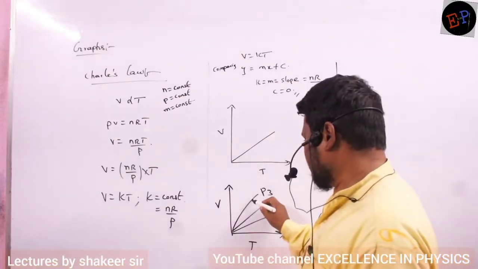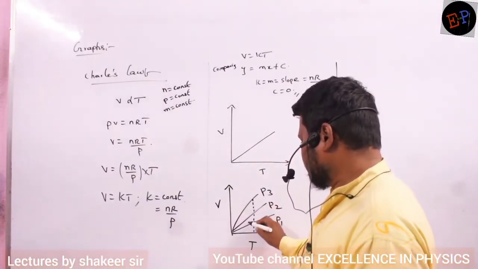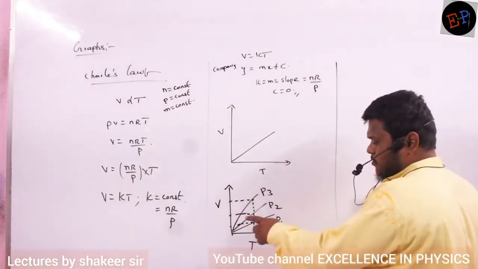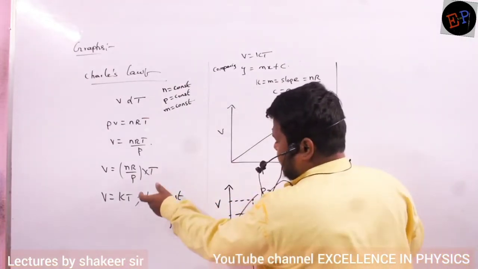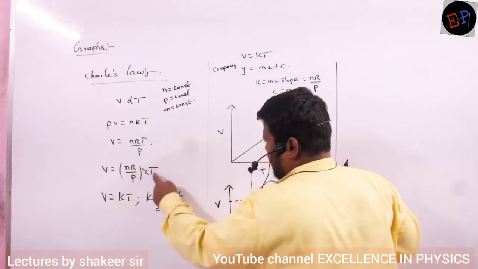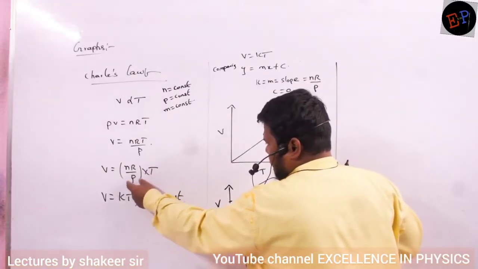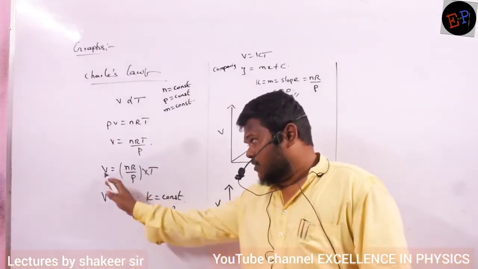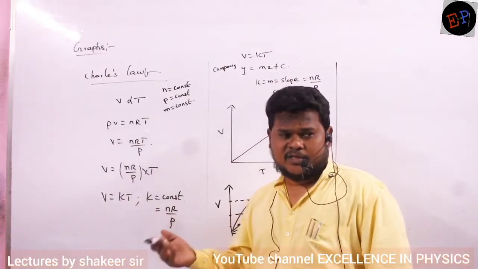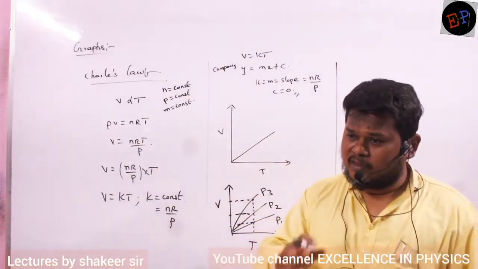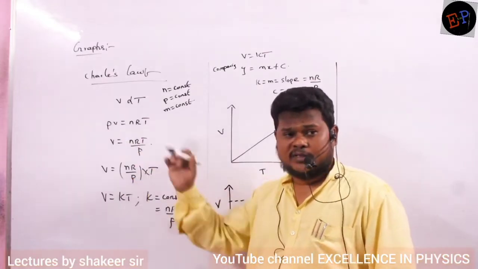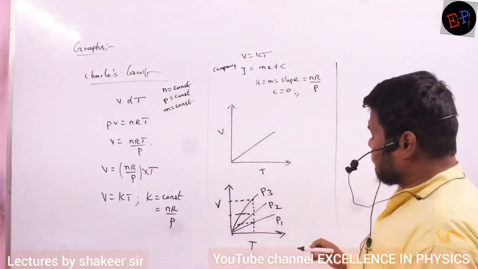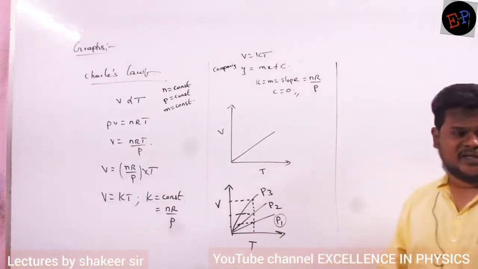For example, if you take a particular temperature, there are three different volumes. Are you able to understand? At a particular temperature, volumes are different. Now go to the graph. See here, V equals nR by P multiplied by T, at the same temperature. If pressure increases, volume should decrease. See how V and P are related, directly or inversely? Inversely proportional. If pressure increases, volume should decrease; if pressure decreases, volume should increase. Volume is increasing, which means pressure is decreasing. Therefore, which one has the highest pressure? P1 has the highest pressure.